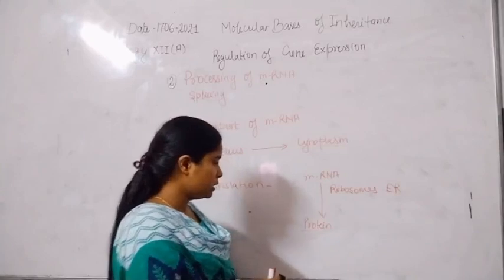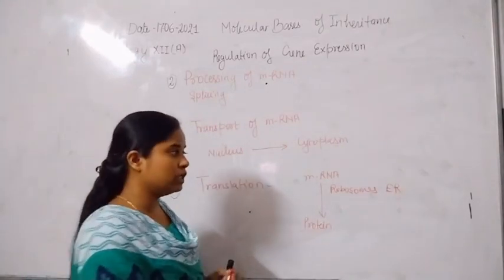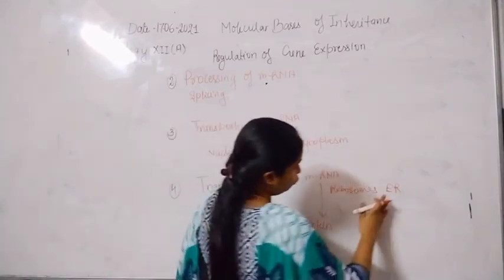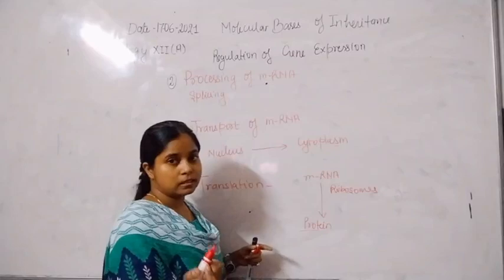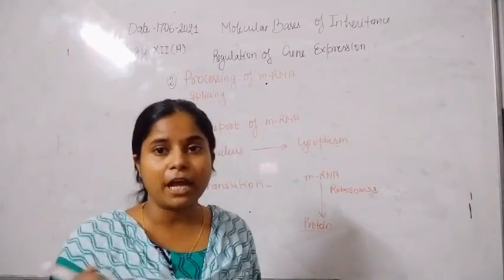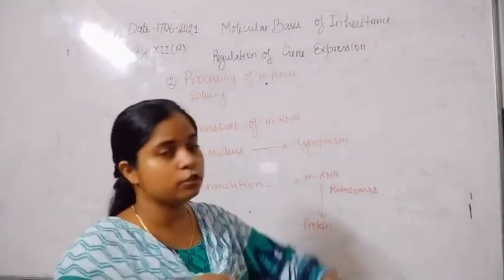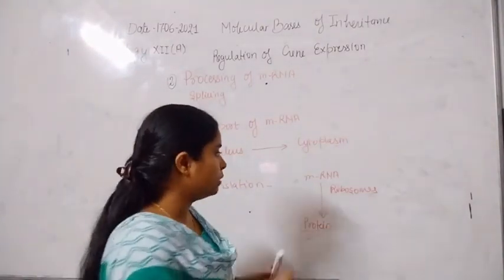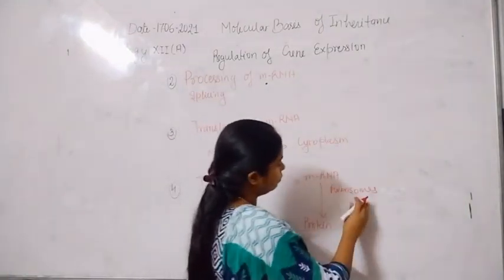So the endoplasmic reticulum takes part in protein folding, but not protein synthesis; it provides the environment for protein folding, and ribosomes are present over the endoplasmic reticulum.